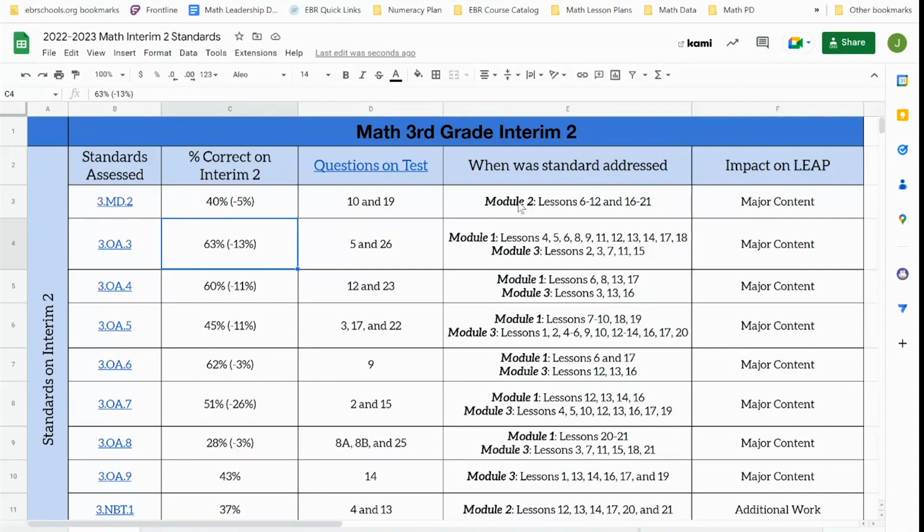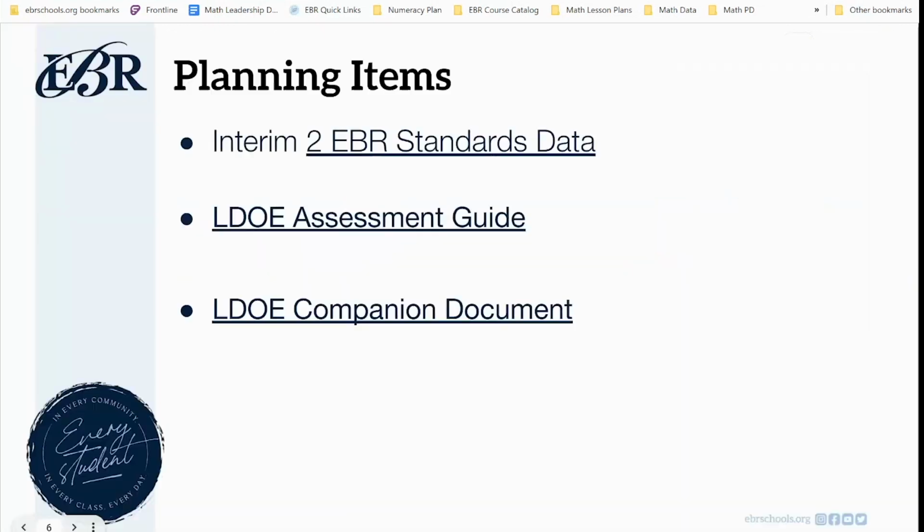And again, we will have a document in a few seconds that outlines how to assign those types of things for students. All right, so getting back into the presentation, that was our interim 2 EBR standards data. We have the same document for the first interim. We will create the same document for the third interim to have all those standards available for you.